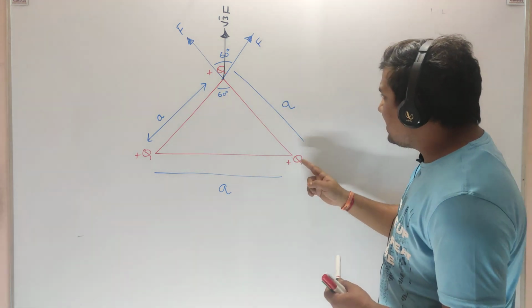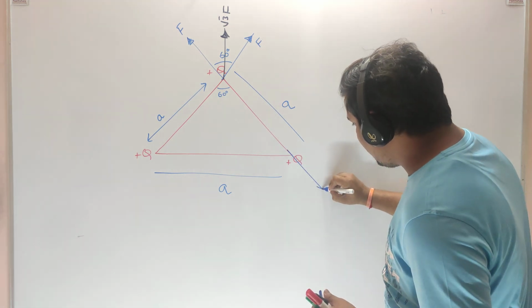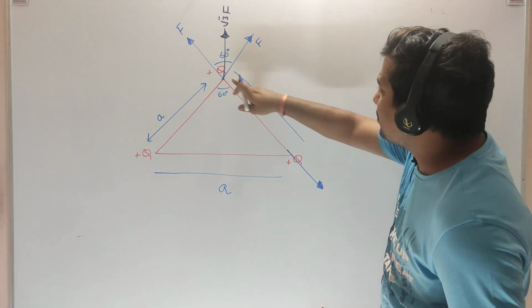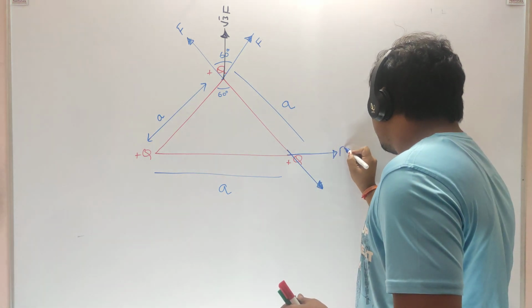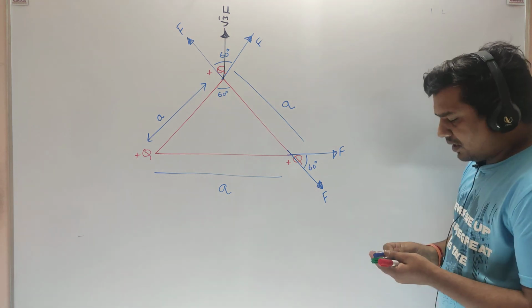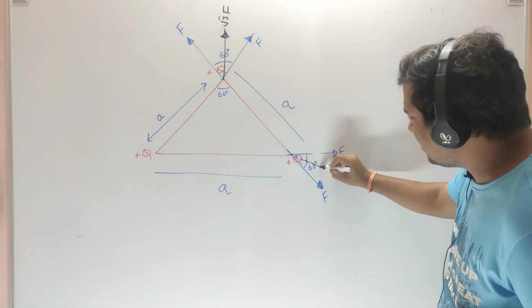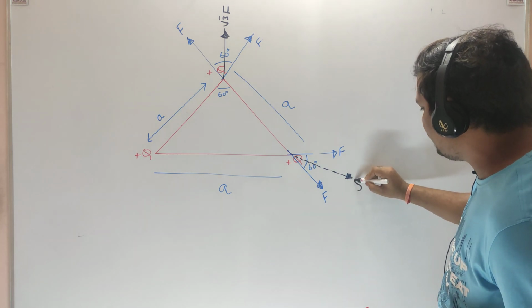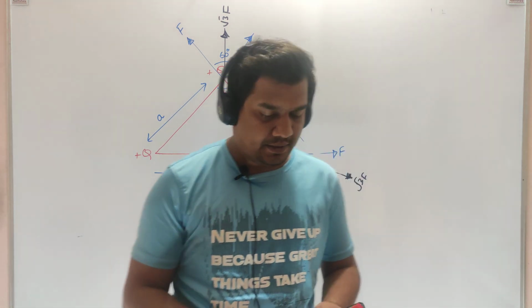In the same way, this charge is also experiencing two forces, F because of this charge and F because of that charge, and this angle is also 60 degrees. So in the similar way, this is also experiencing a resultant force in this direction equal to √3F, where F is the force between any two charges.